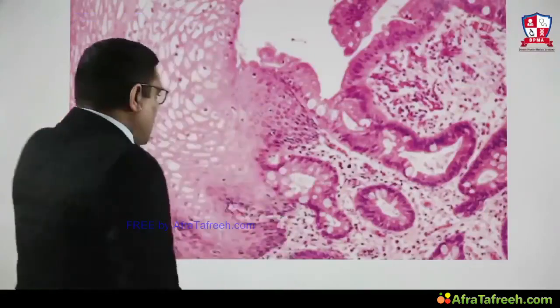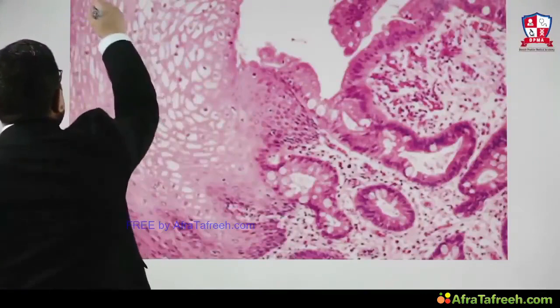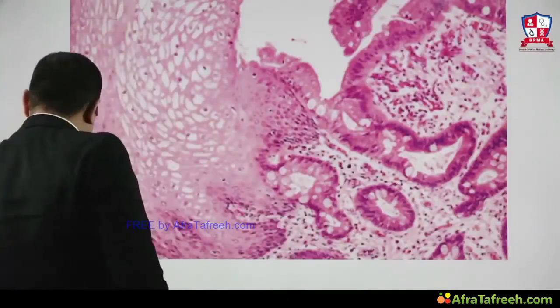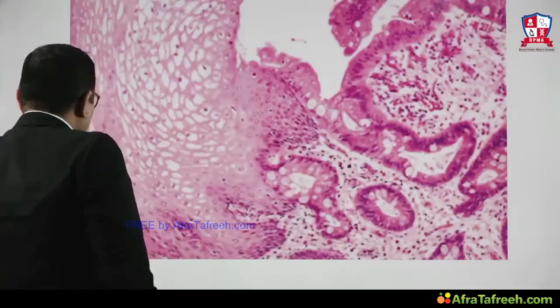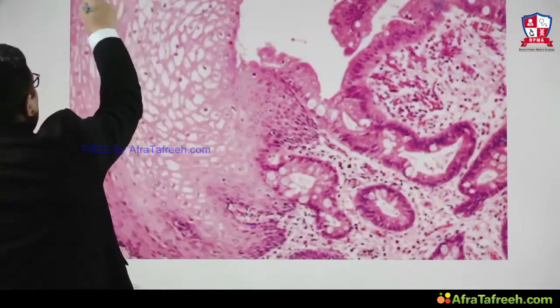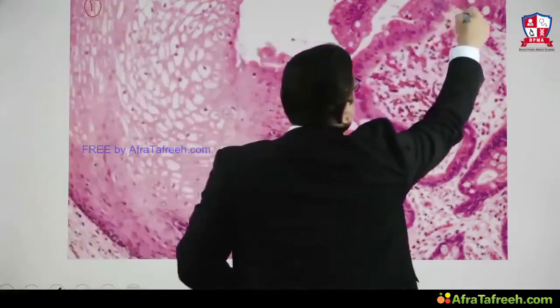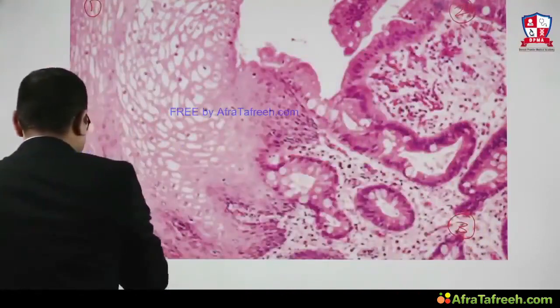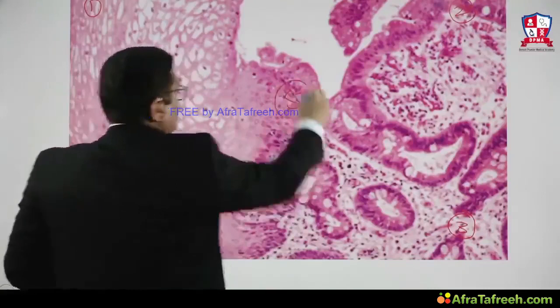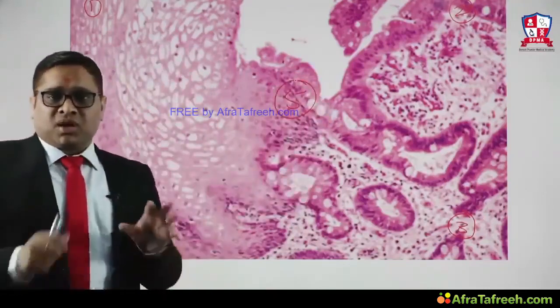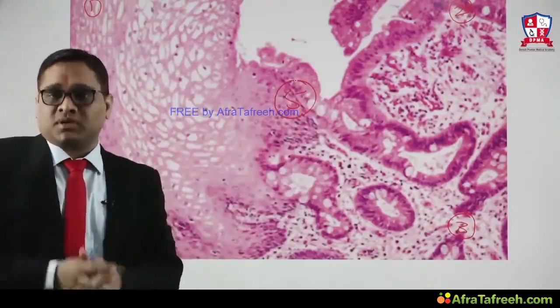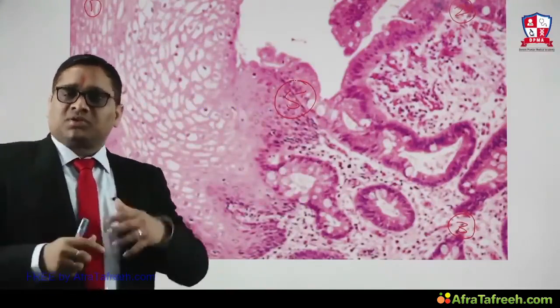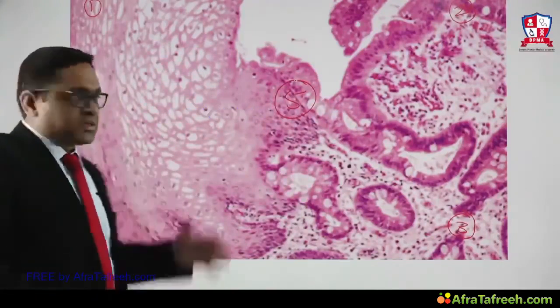Rule of 5 means you should always try to see 5 areas in the slide: 1, 2, 3, 4, 5, right? Whenever you are seeing any histopathological specimen in your exam, or doing self-study, this is called the rule of 5.